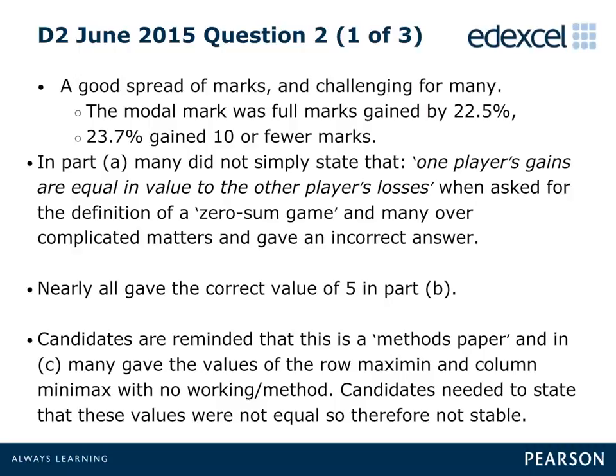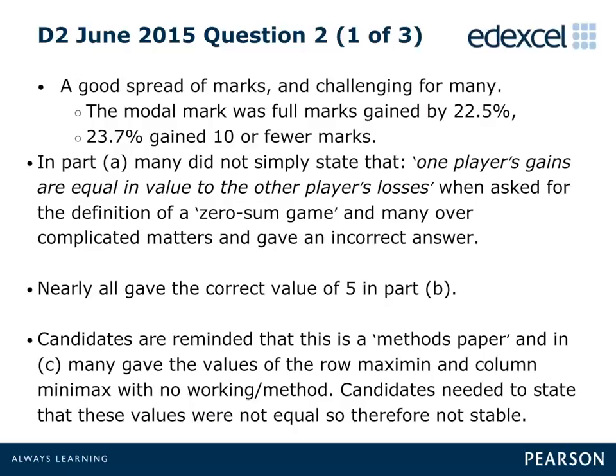Part C required candidates to verify that there was no stable solution to the game. And at this point, it is worth re-emphasizing that this is a methods paper, and simply stating the value of the row maximin and the column minimax, with no corresponding working, is not a complete method.